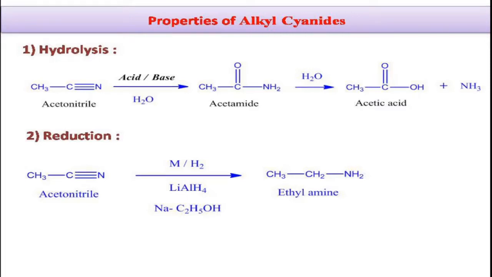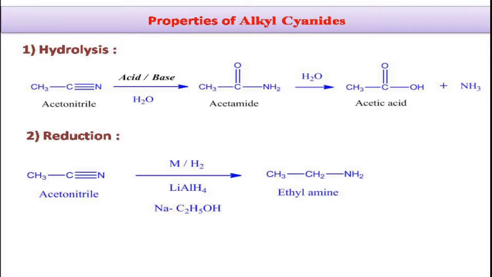And coming to the chemical properties of alkyl cyanide, these alkyl cyanides are hydrolyzed by both acid as well as base medium to give carboxylic acid as the product. You see here, I have taken acetonitrile, which upon hydrolysis in presence of acid or base will give acetamide as the product. Further hydrolysis gives acetic acid as the product. Here ammonia is the side product.